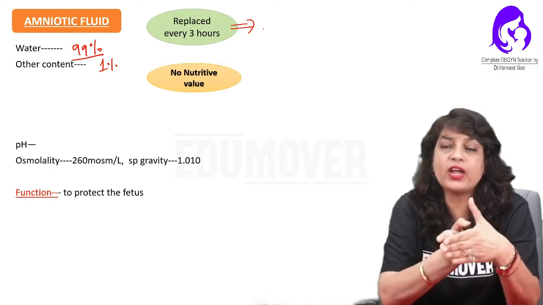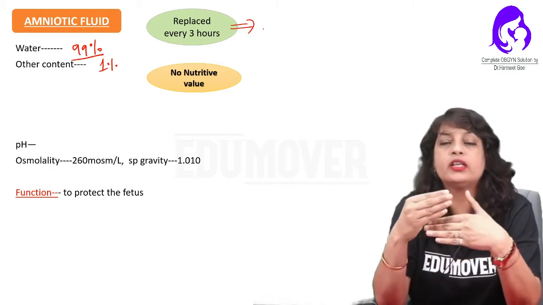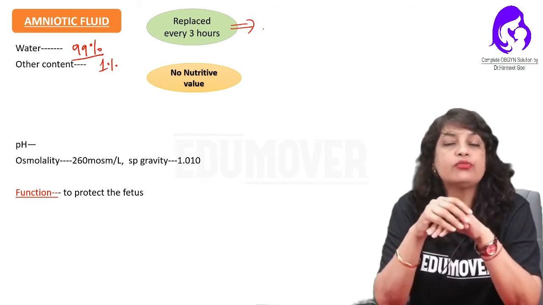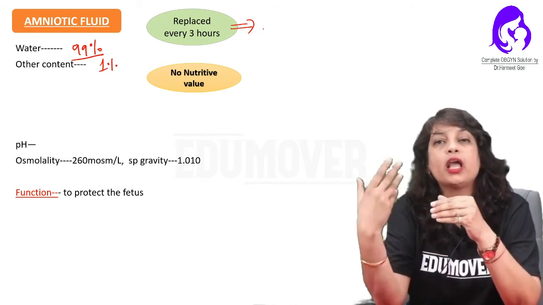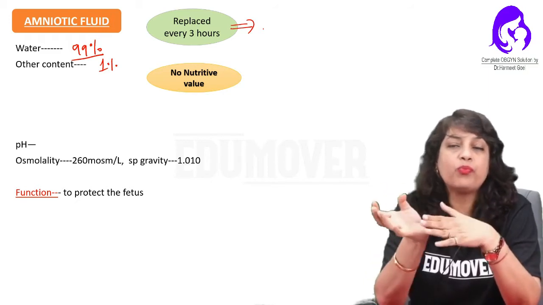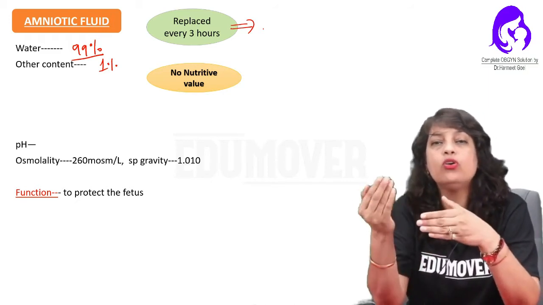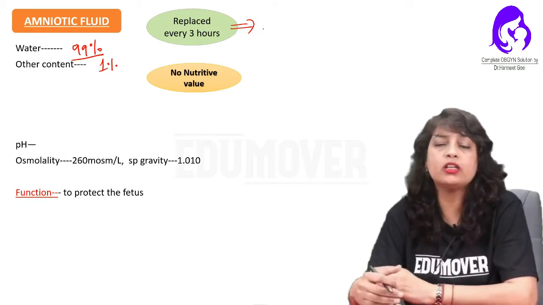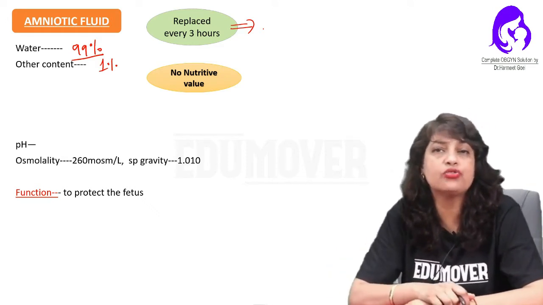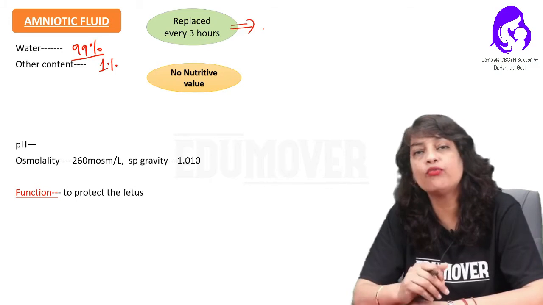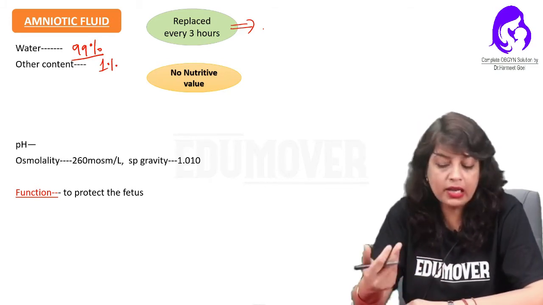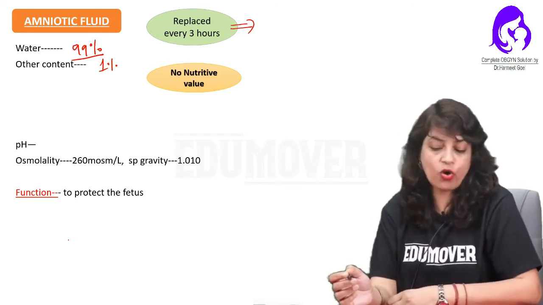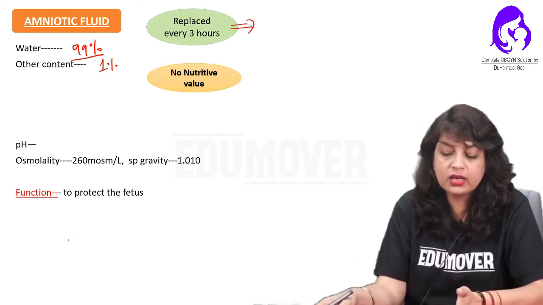If there is a defect in the production or a defect in the swallowing, that will lead to amniotic fluid abnormalities, that is polyhydramnios or oligohydramnios. So what are the complications related to the amniotic fluid volume or amniotic fluid levels? It contains 99% water and 1% other content.